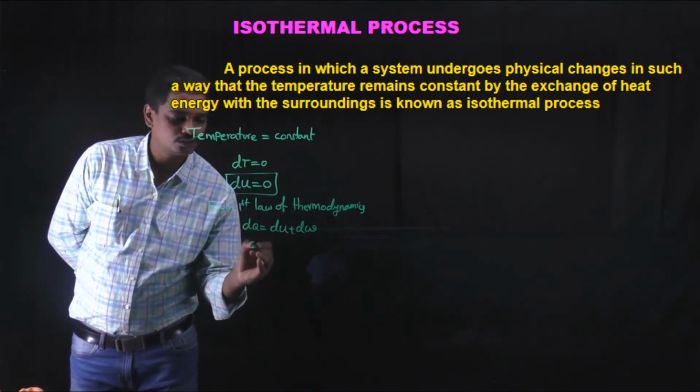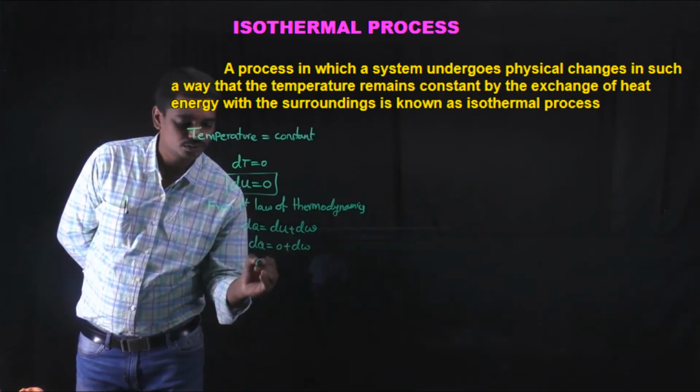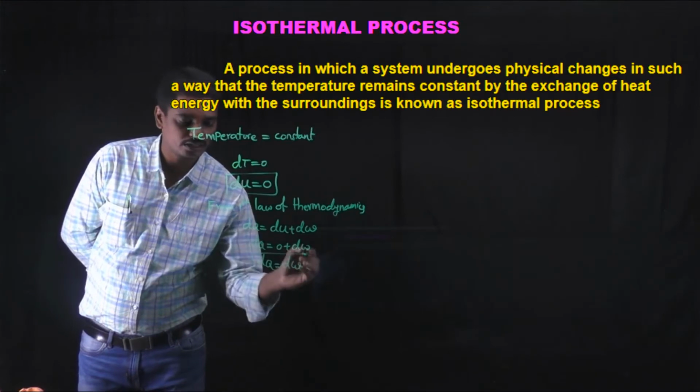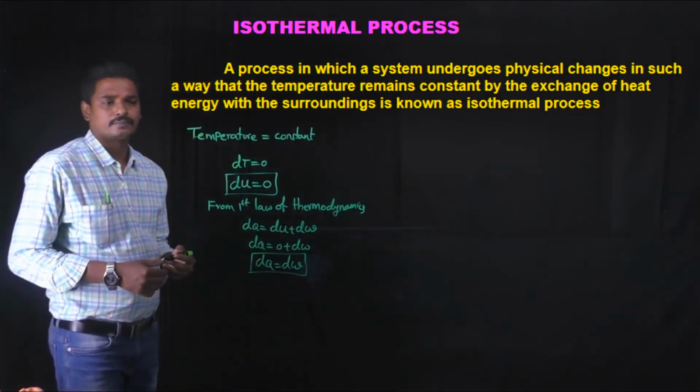Here as dU is 0, dQ is equal to 0 plus dW. Therefore dQ is equal to dW. The amount of heat energy supplied is used for the external work done.